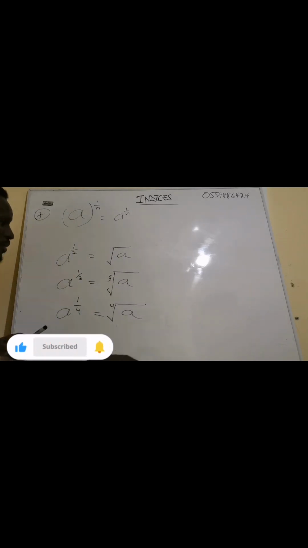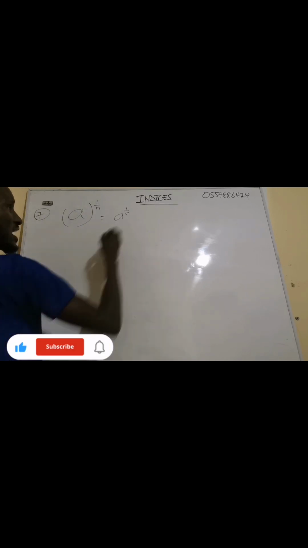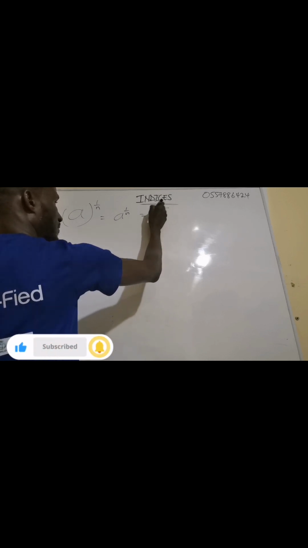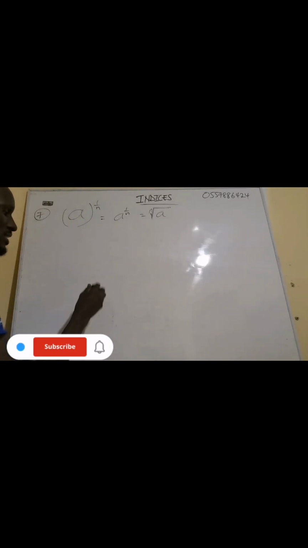So when we come to this particular property, it means the denominator becomes the root. So this one gives us the nth root of a.